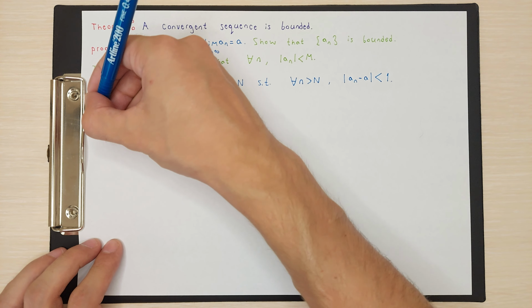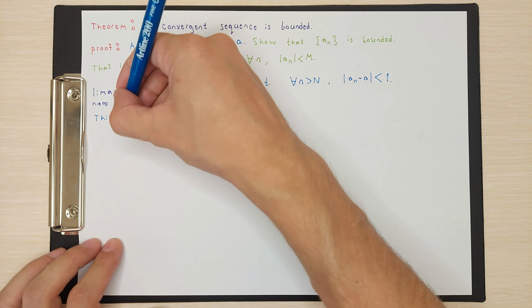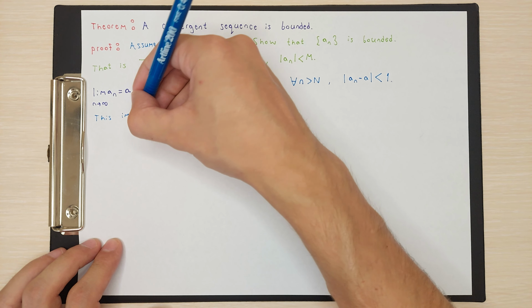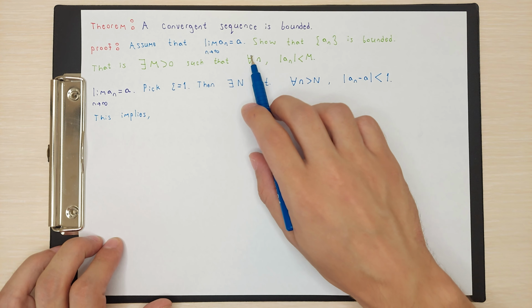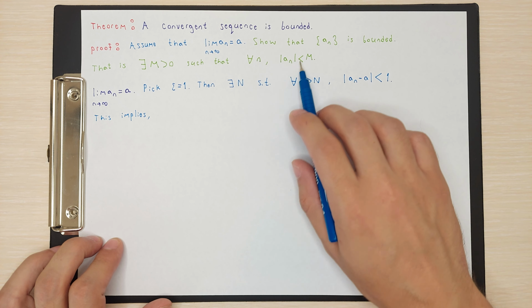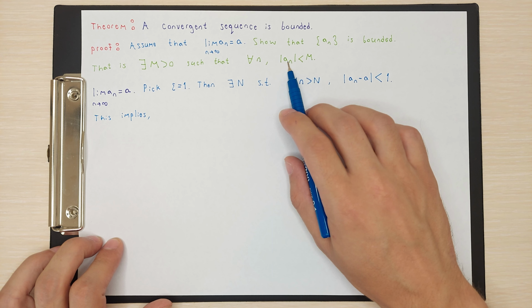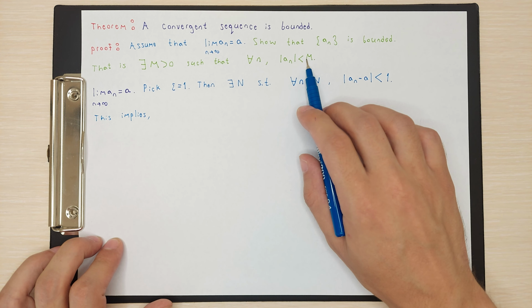So why is it so important? Because this implies that, do not forget what we are trying to prove, for all n values we need to prove that absolute value of an must be less than m.